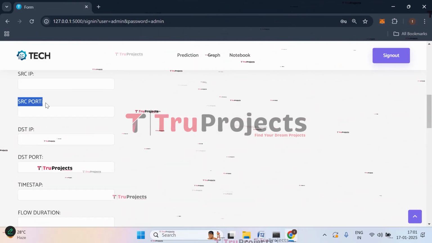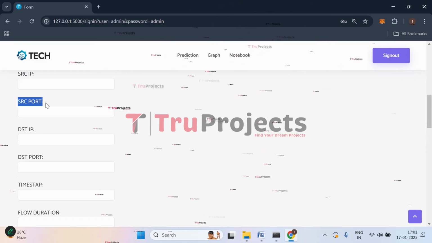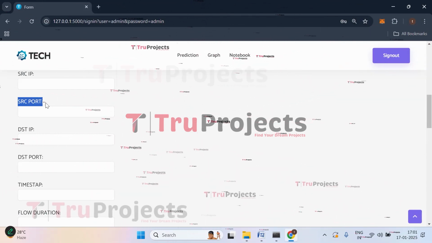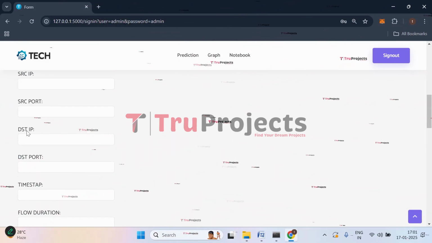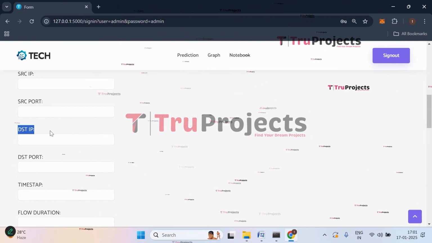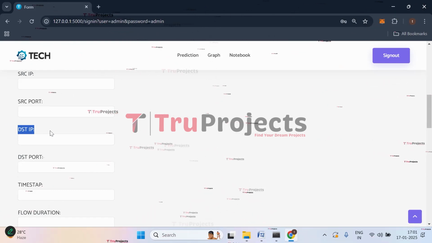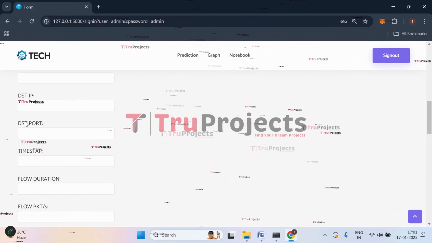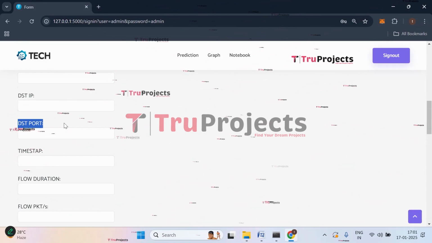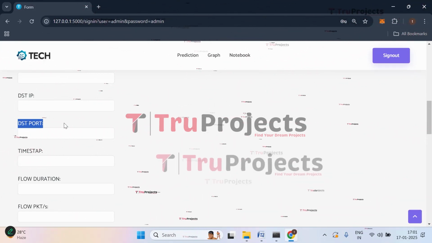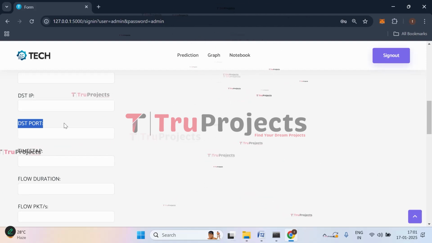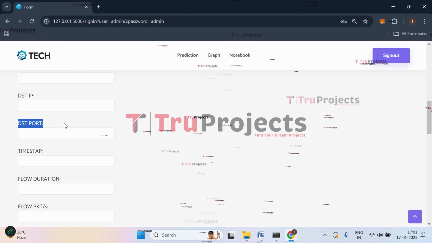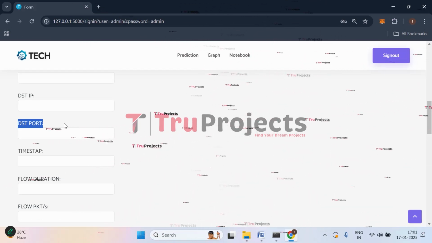The source port is the communication endpoint used by the sender to send the data. It is part of the source device network layer. Then we have destination IP. This is the IP address of the device or machine that is receiving the data. And then we have destination port. This is the destination port. It is a communication endpoint on the receiving device. It specifies which service or application the data is intended for on the destination machine.